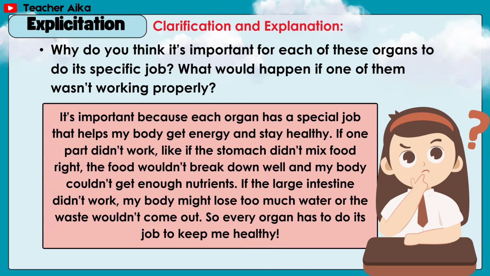If one part didn't work, like if the stomach didn't mix food right, the food wouldn't break down well and my body wouldn't get enough nutrients. If the large intestine didn't work, my body might lose too much water or the waste wouldn't come out. So every organ has to do its job to keep me healthy.